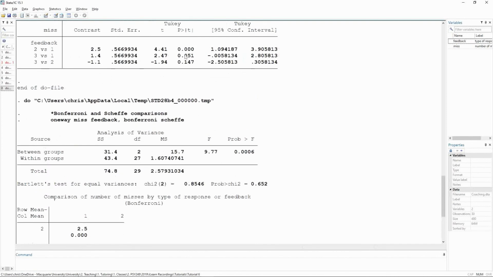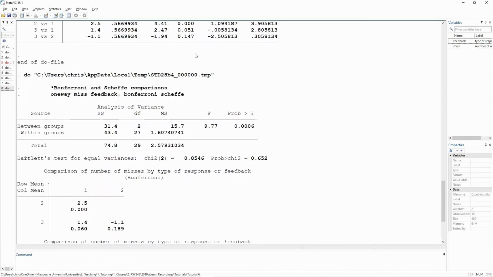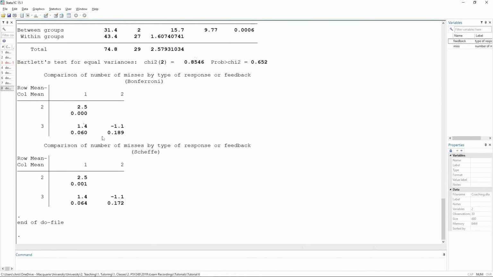And this is quite nice because it shows Tukey's produces the smallest p-value, 0.051, followed by Bonferroni, 0.06, followed by Scheffé, 0.064. And so this is what I was talking about with power. The same test produces different p-values. And then if we look at our last comparison, criticism to no feedback, we get an interesting effect actually.